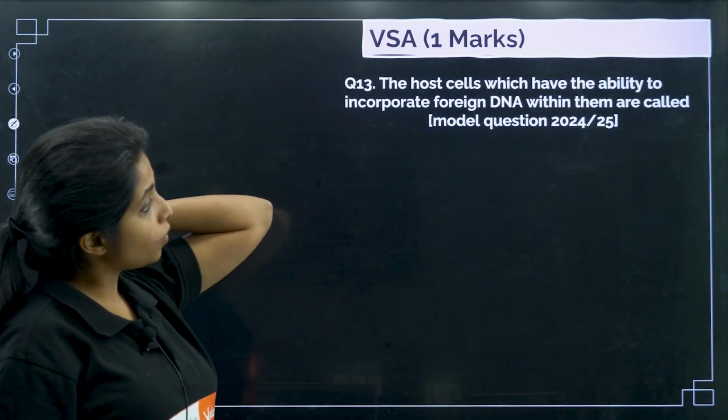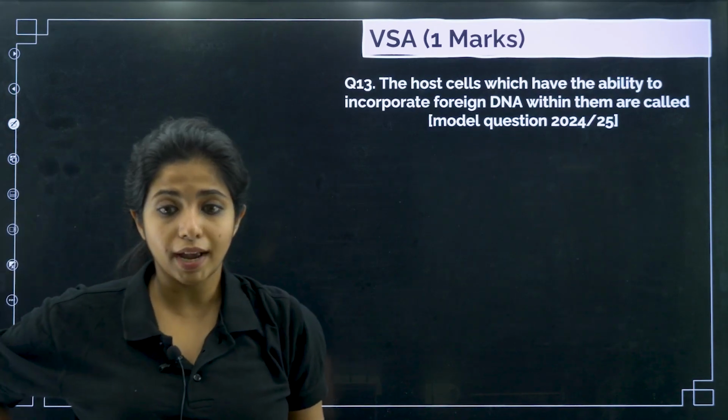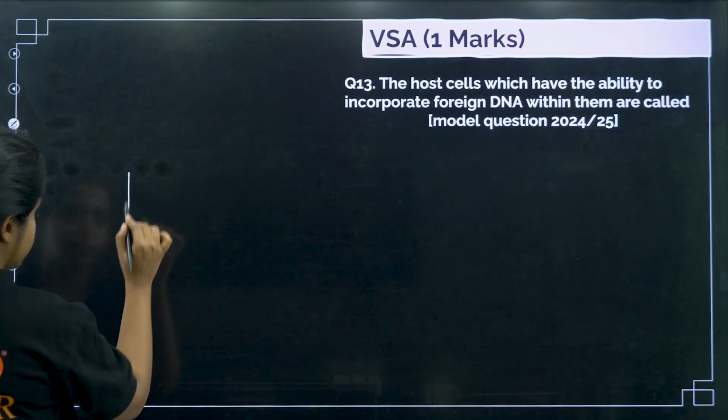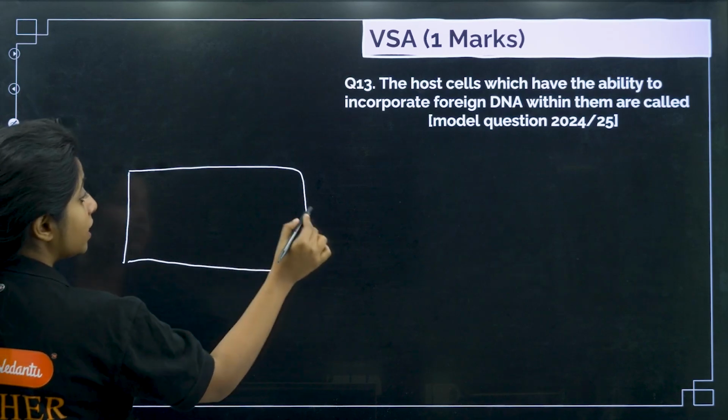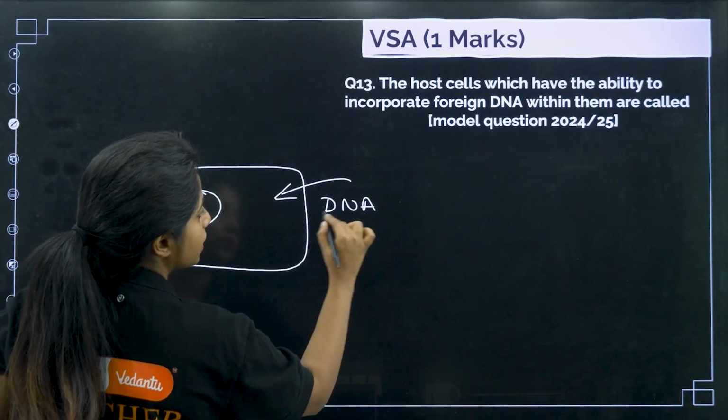Going ahead. The host cells which have the ability to incorporate foreign DNA within them are known as. So the host cell, for example, this is a bacteria, this is the host cell, and I am saying that it has the ability to incorporate my gene of interest, or basically the DNA.